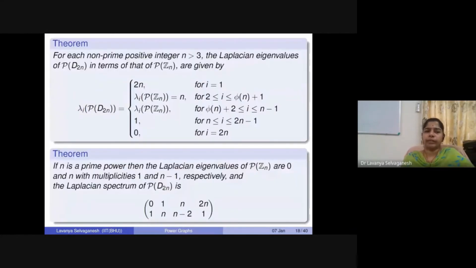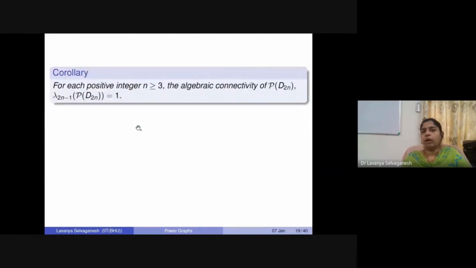So from here you can see that the algebraic connectivity of p of D2n in this case is going to be equal to 1. Whatever it is for D2n, the algebraic connectivity is 1 for any positive integer n. If we take p of D2n, it will have algebraic connectivity 1.